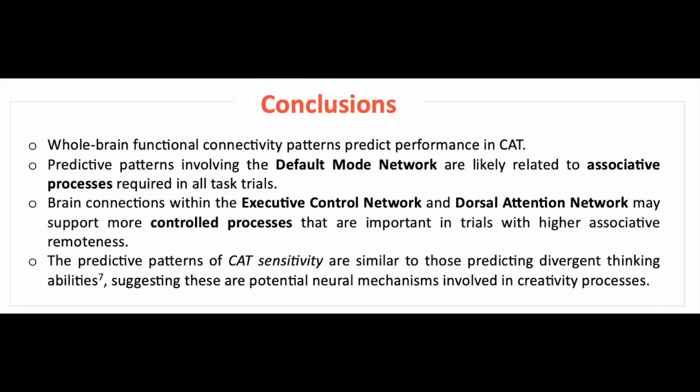So as a conclusion, the different CAT performance of the participants can be predicted from the brain functional connectivity. But also we observe an important role of the default network, possibly by supporting the associative mechanisms that are important to solve the different trials in the task, and an important role of the executive control networks in the more difficult trials, possibly supporting the control